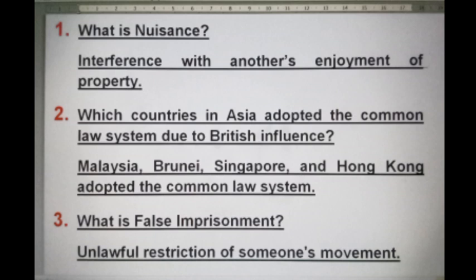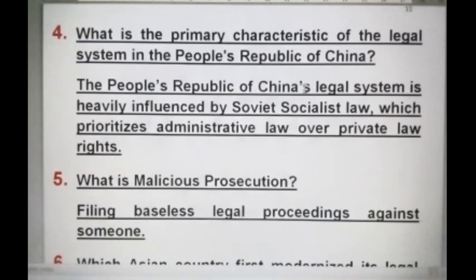What is false imprisonment? False imprisonment means unlawful restrictions of someone's movement. What are the primary characteristics of the legal system in the People's Republic of China? The People's Republic of China's legal system is heavily influenced by Soviet socialist law, which prioritizes administrative law over private law rights.